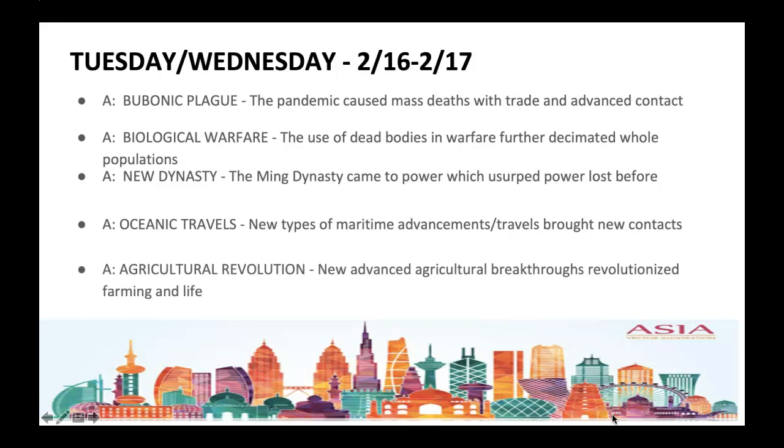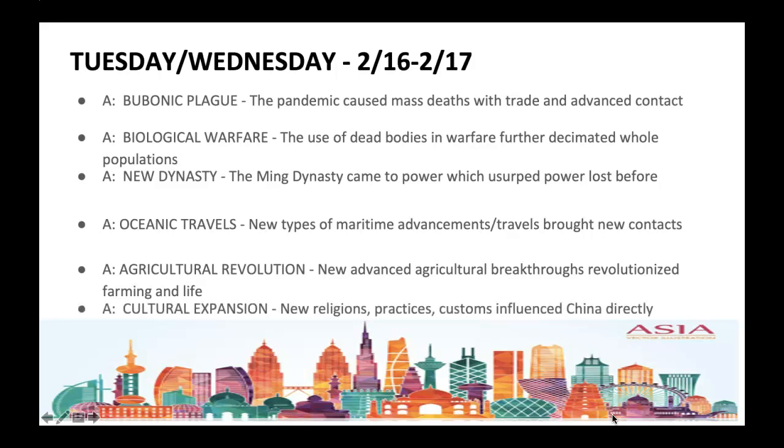Additionally, an agricultural revolution can be seen taking place with new advanced agricultural breakthroughs from tools to methods, which revolutionized not only farming but also life as well, as populations would later on boom. And then down here at the very bottom, there was also a cultural expansion that was felt during this time in Chinese history, with new religions and different types of religious sects, practices, and customs that all influenced China directly and specifically.